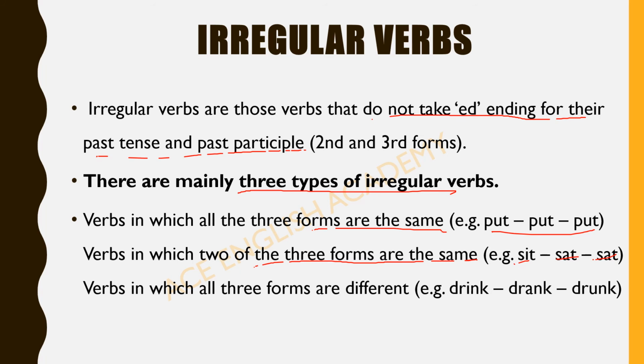Verbs in which 2 of the 3 forms are same, like this is sit, sat, sat. Clear? We have not changed the third form here as we do in a few irregular verbs. You can see next, all the 3 forms are different. Drink, drank, drunk. Grow, grew, grown. Okay. Swim, swam, swum. So all the 3 forms are different. Clear?